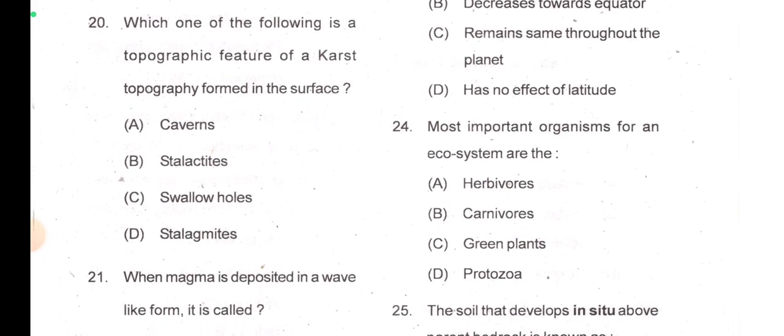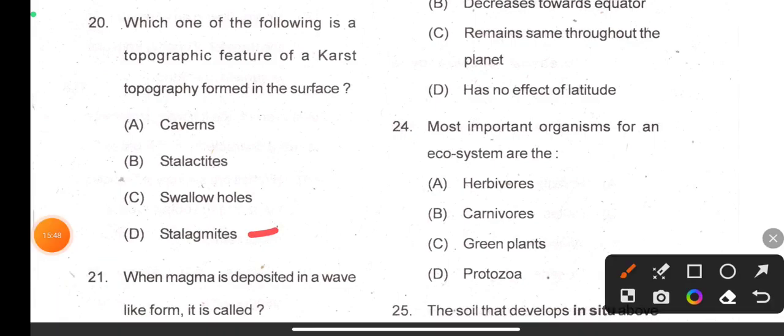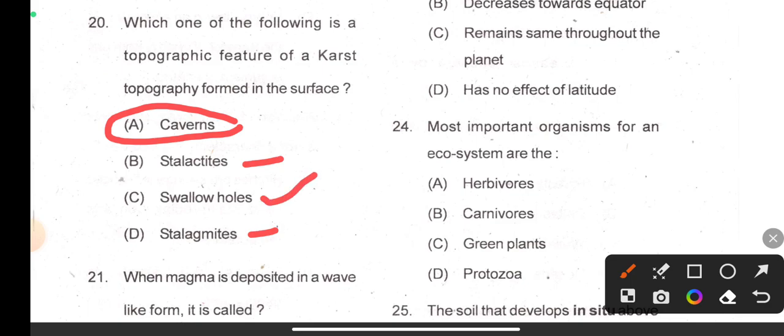Question number 20, which one of the following is a topographic feature of a karst topography formed in the surface, that is stalactites and stalagmites? It is under the caves, okay, within a cave, and caverns is the same. When a cave is large, then it is called caverns. So swallow holes is the topographic feature that forms on the surface.